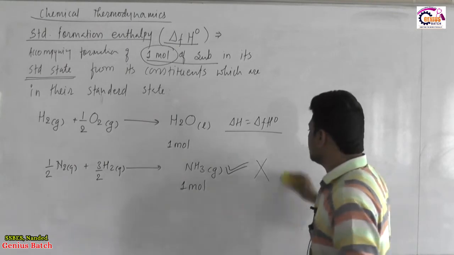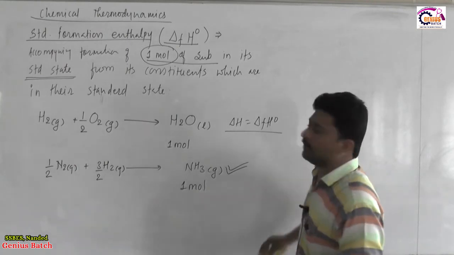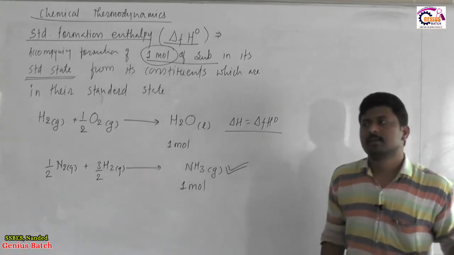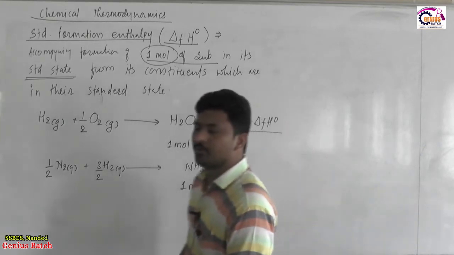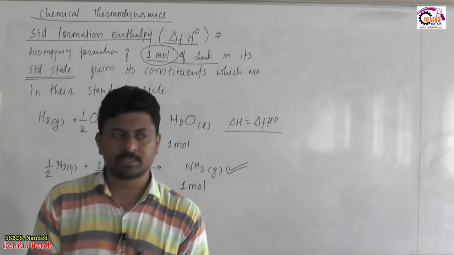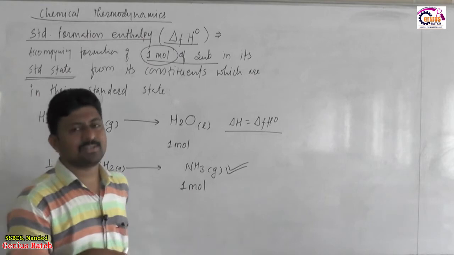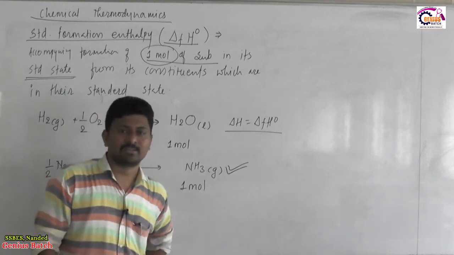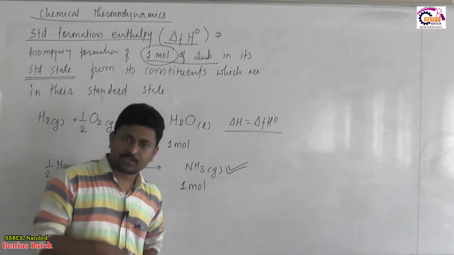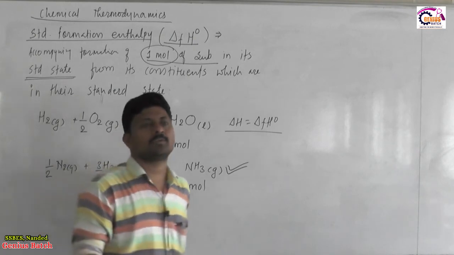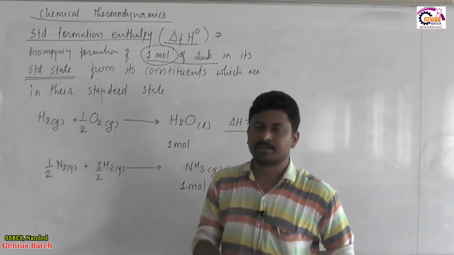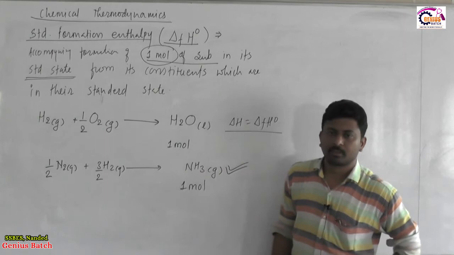Got it? So, as a convention, the process involves the formation of 1 mole of a substance in its gaseous state, in its standard state, from its constituent elements which are also in their standard state. Clear?